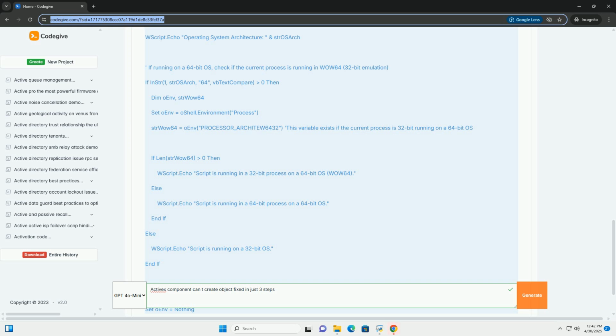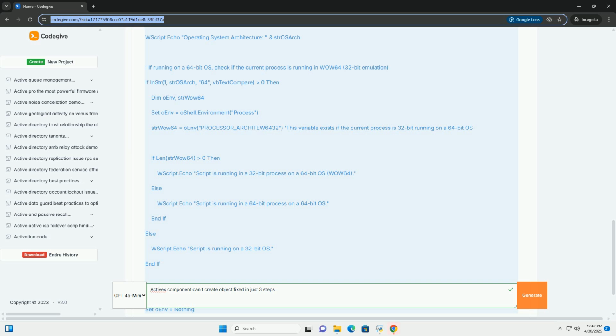Step 2: Permissions and security checks. If re-registering the component doesn't resolve the issue, the problem might be related to permissions or security settings. 1. Check user account permissions. The user account running the application needs sufficient permissions to access the ActiveX component's DLL or OCX file and its associated registry entries.